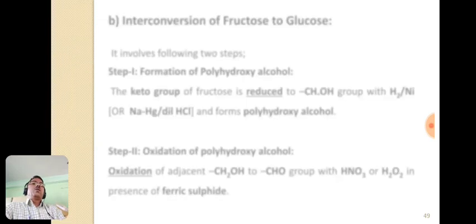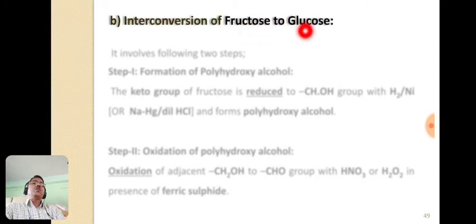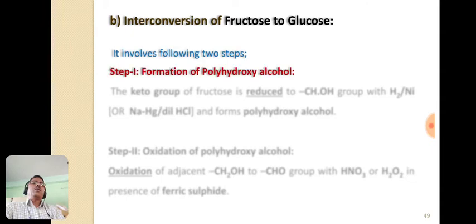Now the second interconversion is here interconversion of fructose to glucose. It's exactly the reverse of the previous interconversion. Now in this interconversion, two steps are important. Here first step is the formation of polyhydroxy alcohol.